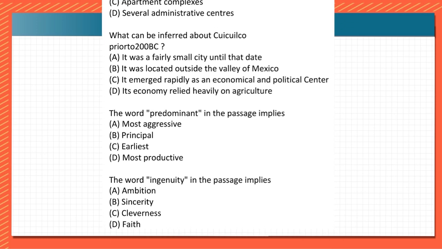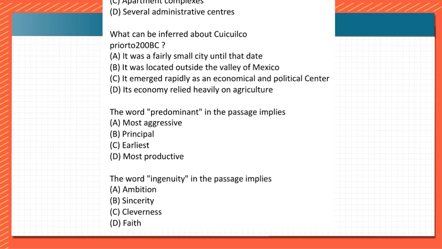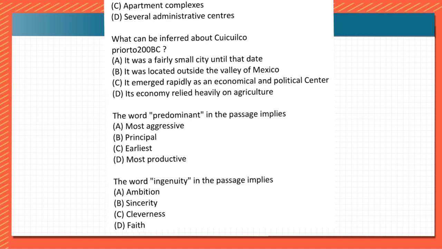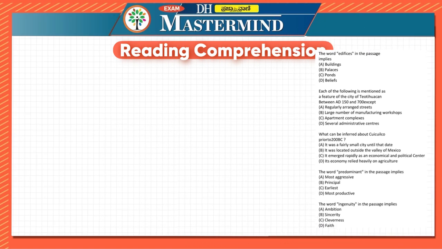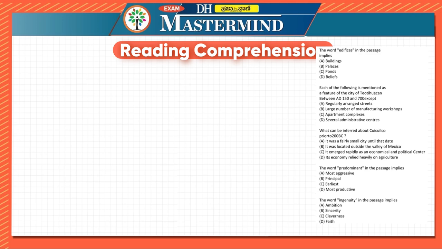Next one is: the word predominant in the passage implies. We also have to concentrate on the implication of predominant while reading the passage. Last one is: the word ingenuity in the passage implies. If you can see, there are three questions mentioning the implication of a few words, so we have to understand the passage from these particular words as well.